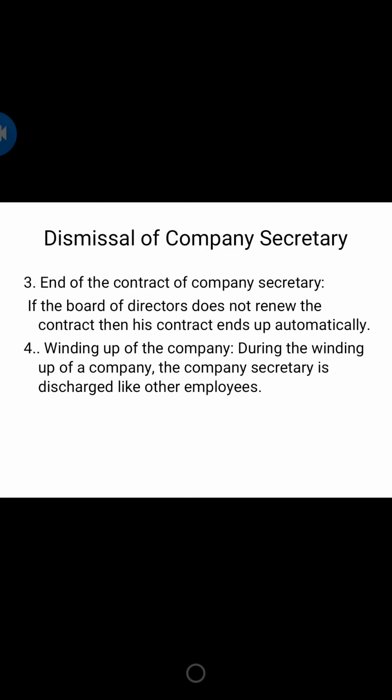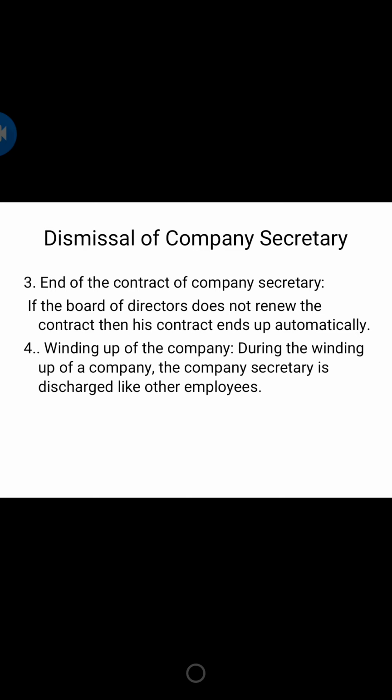You can argue for the compensation for the breach of contract. So as I said, the employer-employee relationship exists, and the employer has a right to throw out or fire the secretary by giving the prior notice.